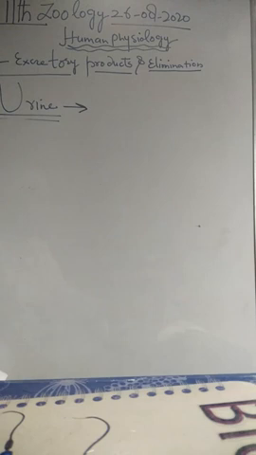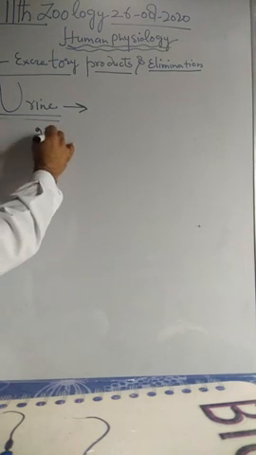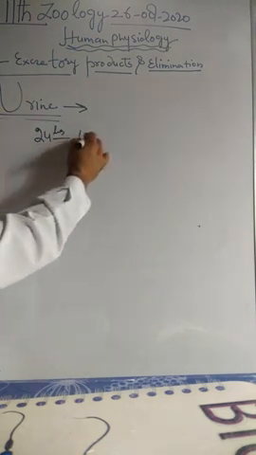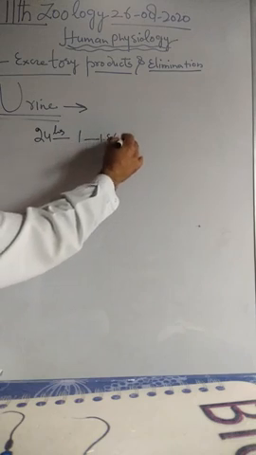An adult man normally passes about 1 to 1.8 liters of urine in 24 hours. We can say about 2 liters of urine per day on average.